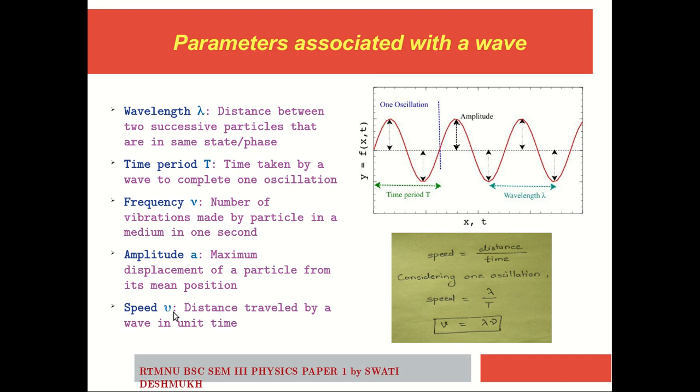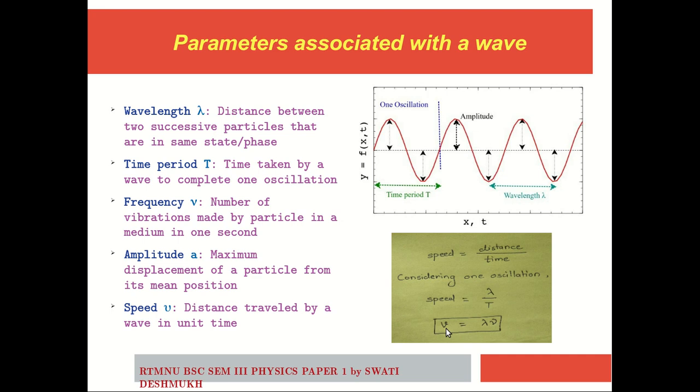The speed of a wave is nothing but the distance traveled by a wave in unit time. Thus, we know speed is nothing but distance per unit time. If we consider one oscillation, it will take a time period T and it covers a distance lambda. So speed is equal to lambda by T, but 1 by T is nothing but frequency nu.